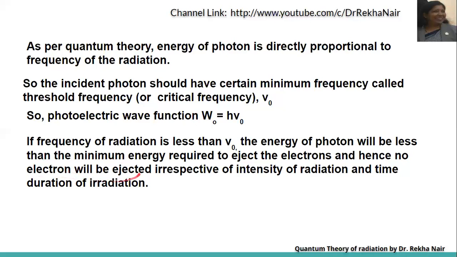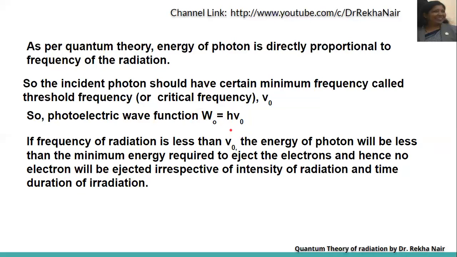Electron will be ejected only when the energy is at least equal to the photoelectric work function, that is W0, which must be equal to h nu 0, where nu 0 is nothing but the critical frequency or threshold frequency, the minimum frequency required to eject the electron.